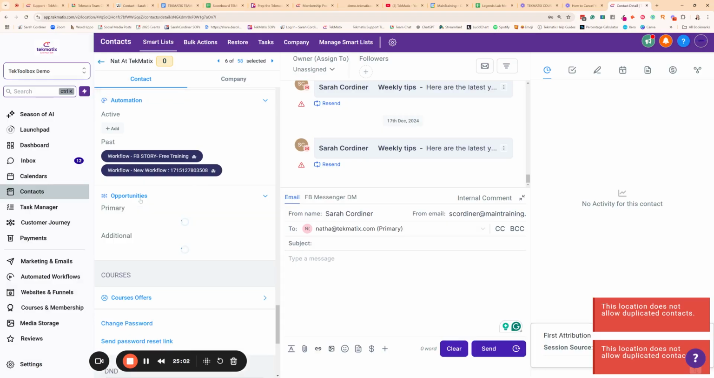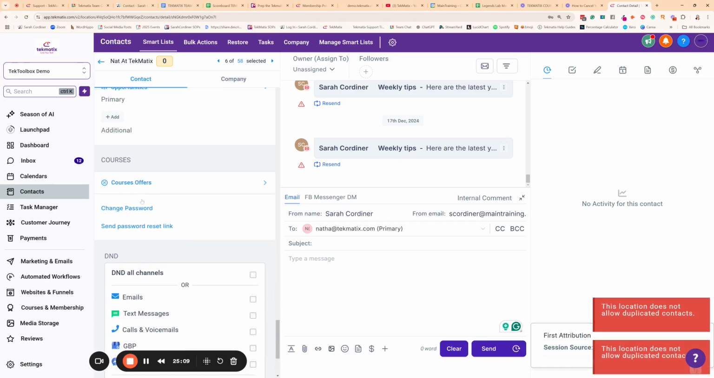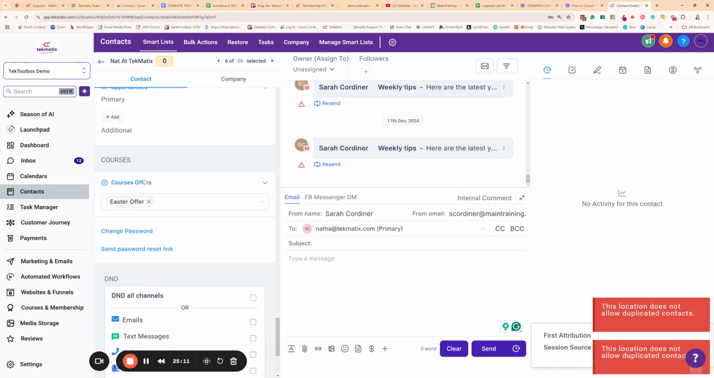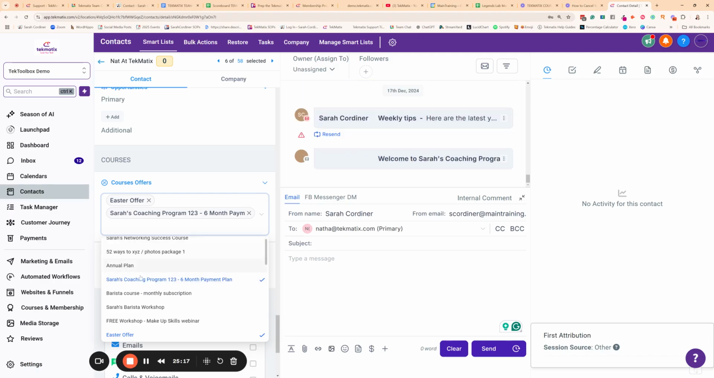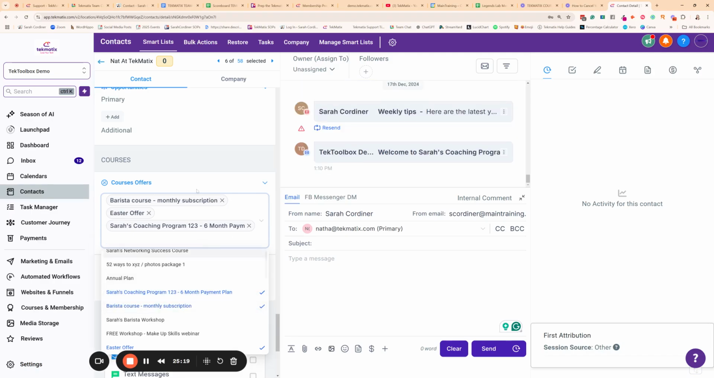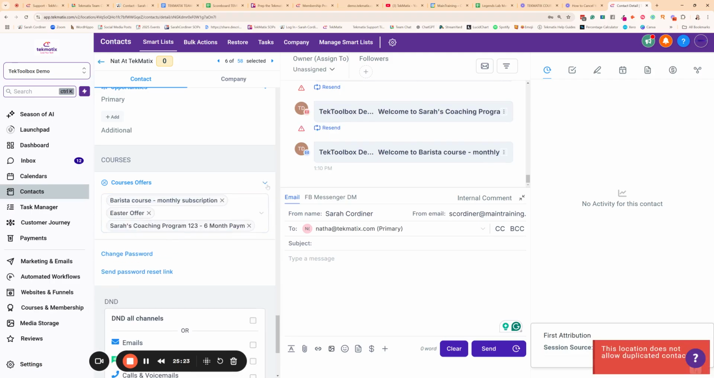And if I want to move them to a particular stage in their customer journey, which is what opportunities means, I can do that from here. We also have any courses or products that they may belong to. So again, I can press the dropdown. Maybe I want to add her to my coaching program. Maybe I want to also add her to my barista course, right? This is where you can literally add people to courses straight from their client record.